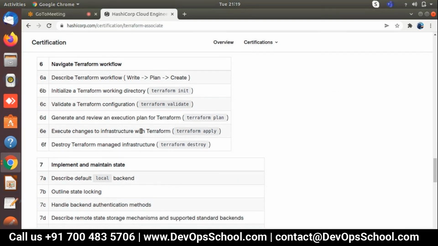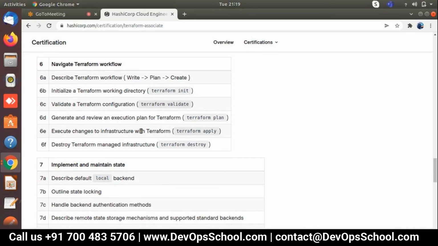After that, navigating the Terraform workflow. Whenever we are deploying with Terraform, we have some CLI commands that we need to apply. Terraform works on a three-tier workflow: write, plan, and apply. Write the code, make a plan, and apply it. In the plan we get the hierarchical structure of the Terraform format, right? So there is the initialization phase and the validation phase, which validates all your syntax and all the curly braces. After that, it checks that the variables you define are proper and deployed in a proper manner.